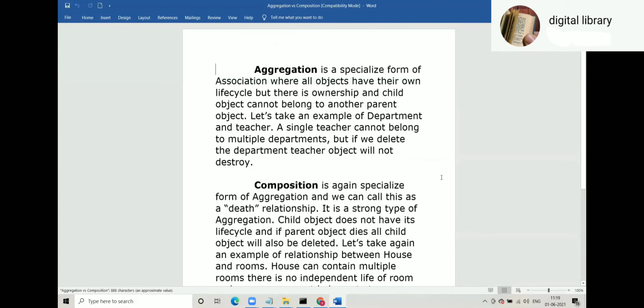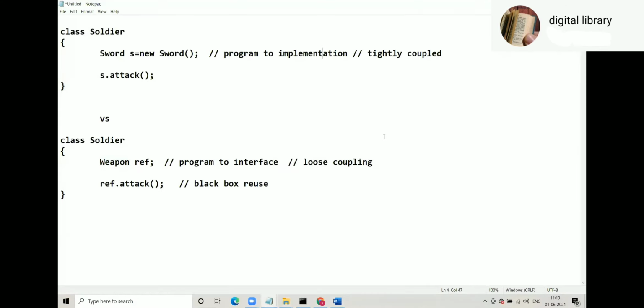Aggregation. Aggregation is a specialized form of association where all objects have their own life cycle, but there is ownership. And a child object cannot belong to another parent. Now, child and parent do not mean inheritance here.